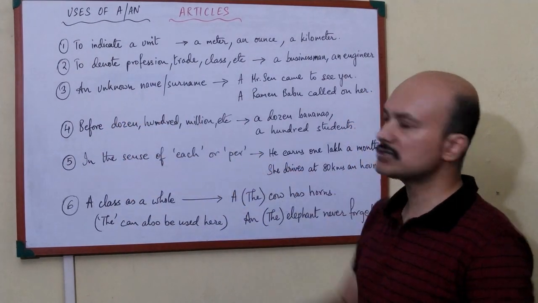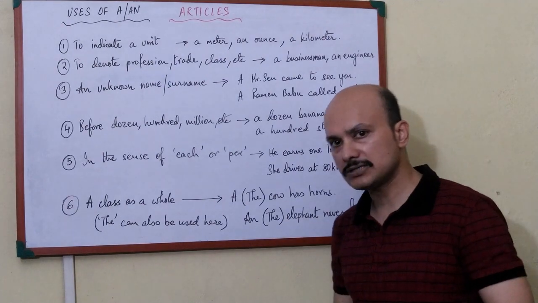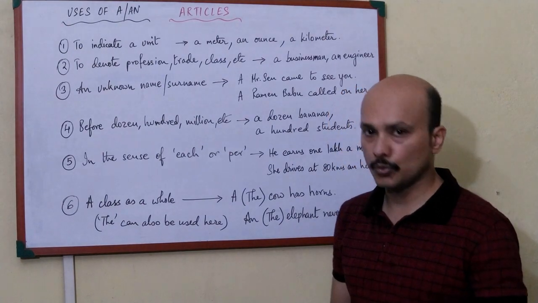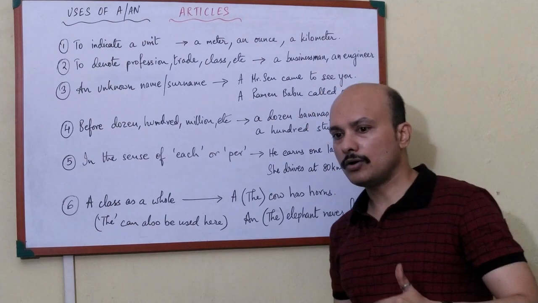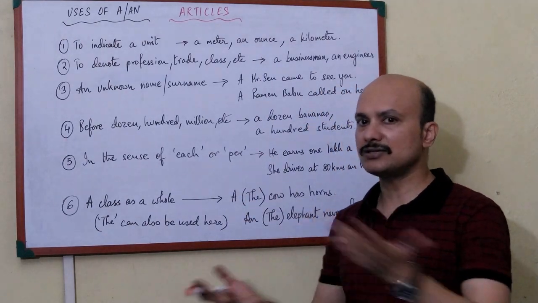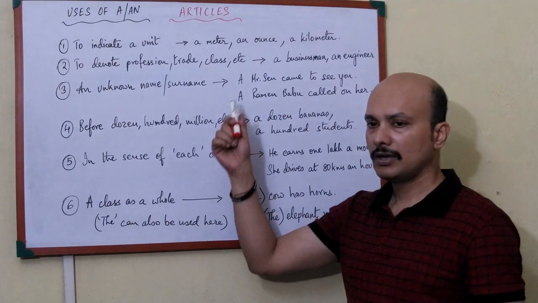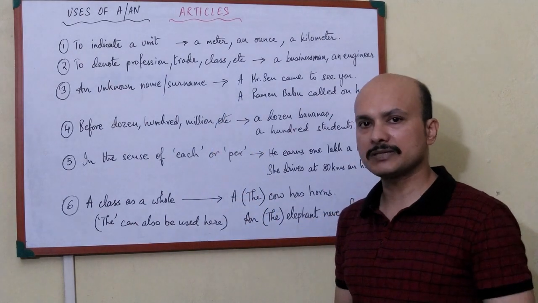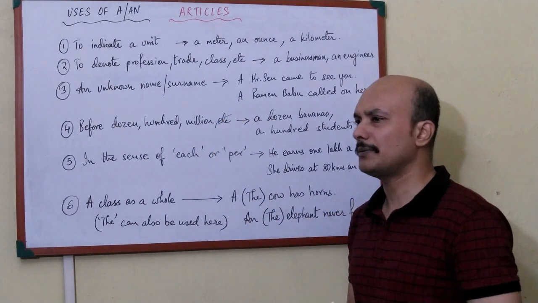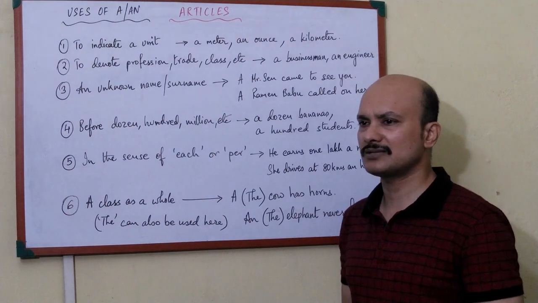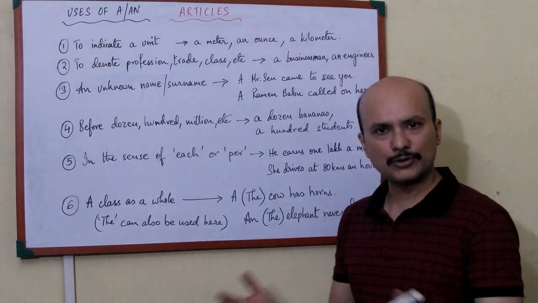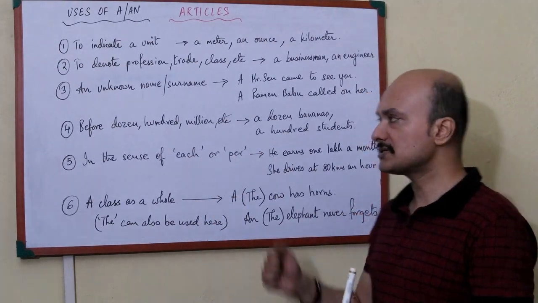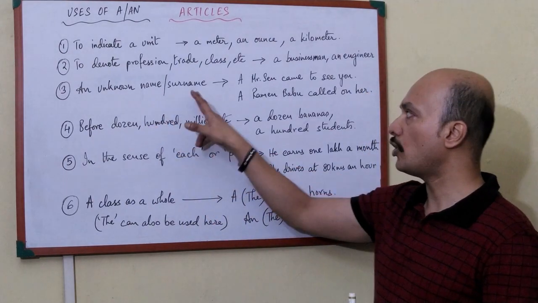An unknown name or surname. Unknown name or surname means the person is unknown. See, a Mr. Sen came to see you. The person who is saying this doesn't know Mr. Sen, and so he says to that person, look, a Mr. Sen came. I don't know who he is, but his name is Mr. Sen. So who is this person? I don't know. So this unknown person is referred to. That's why unknown name or surname.